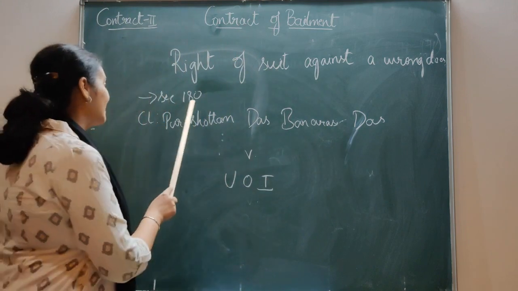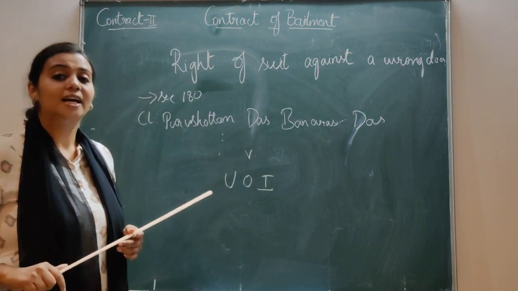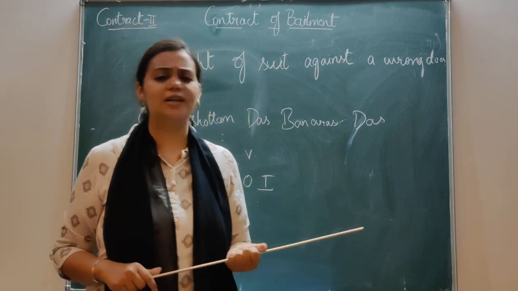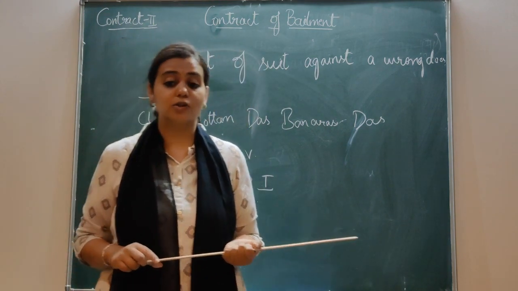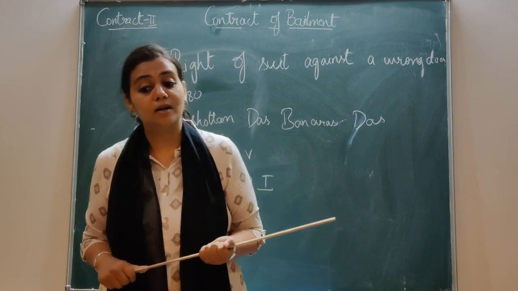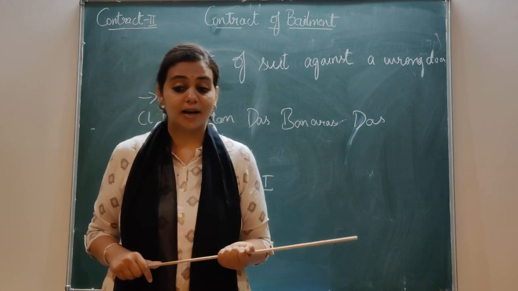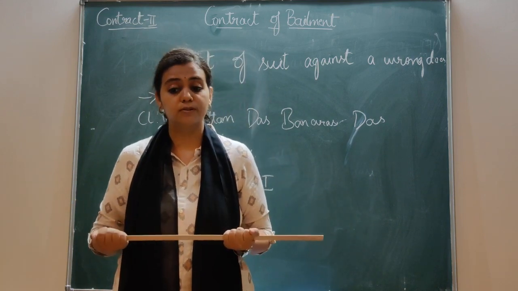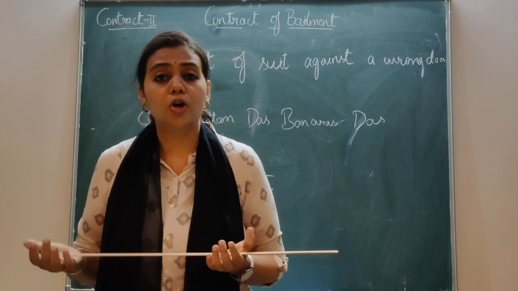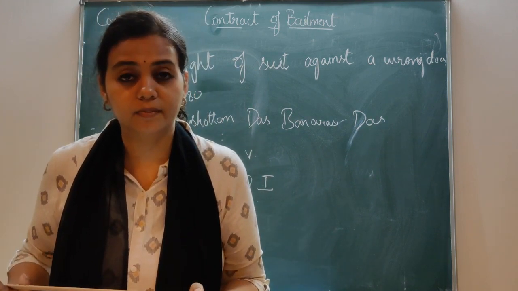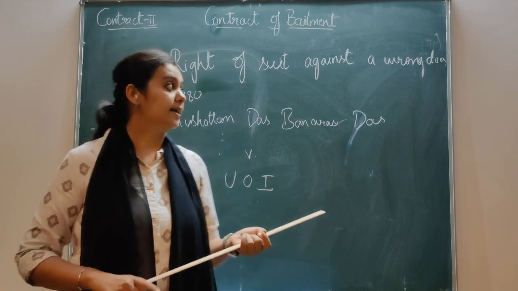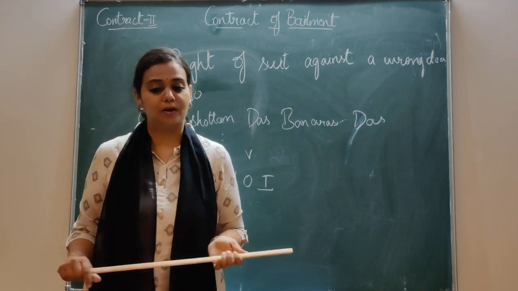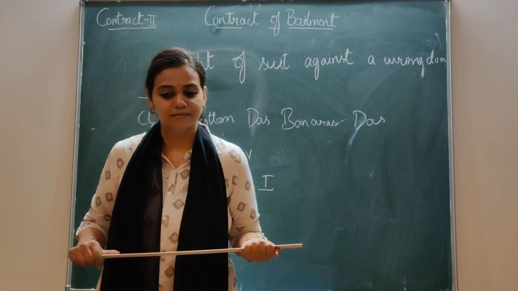Section 180 provides that if any third person wrongfully deprives the bailee of the use or possession of the goods bailed to him, or causes any injury to them, they can file a case against the wrongdoer and also claim compensation for it.